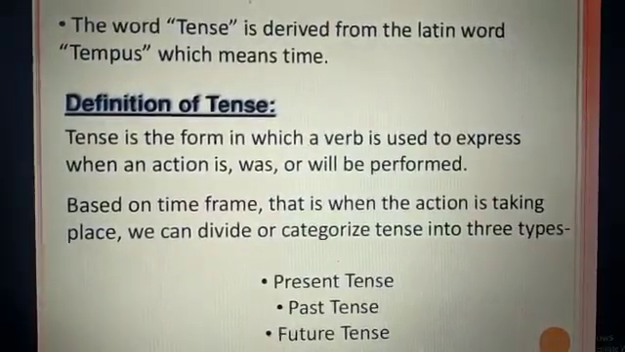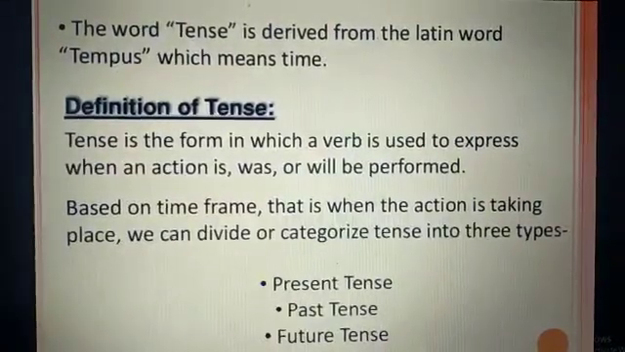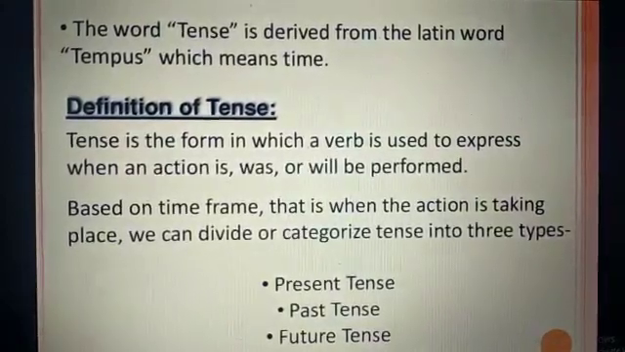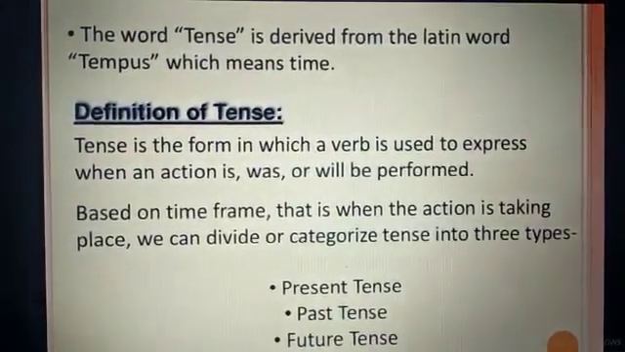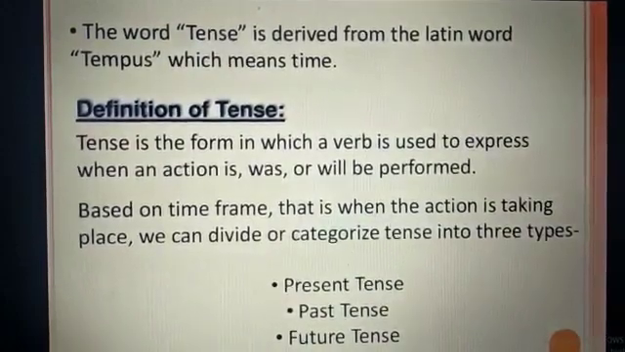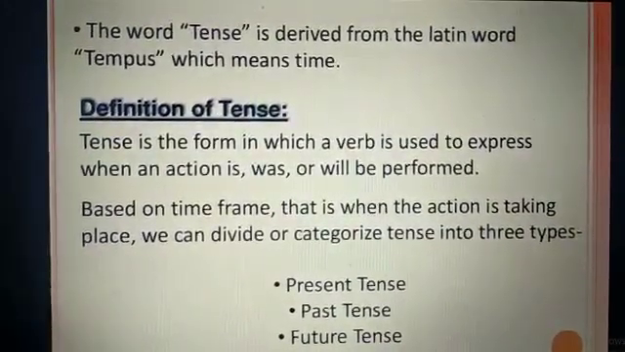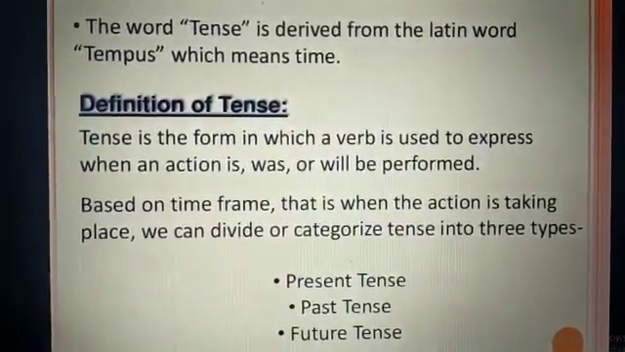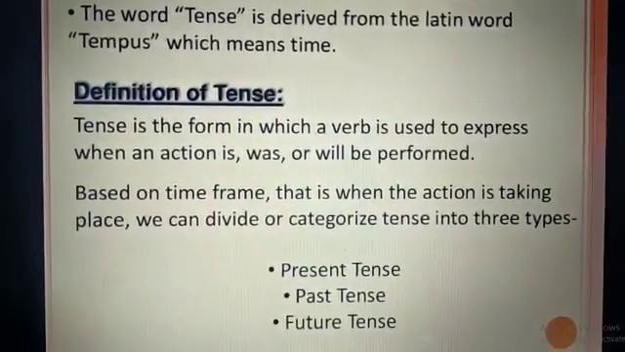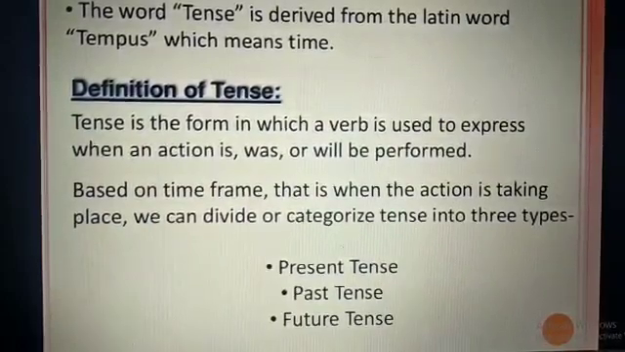First of all, what is a tense? The word tense is derived from the Latin word tempus, which means time. Tense is the way verbs relate their meaning to time. Tenses are different forms a verb can take to indicate the time of action. So tense is the form in which a verb is used to express when an action is, was or will be performed.